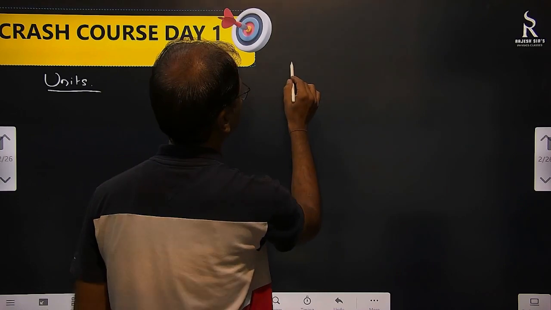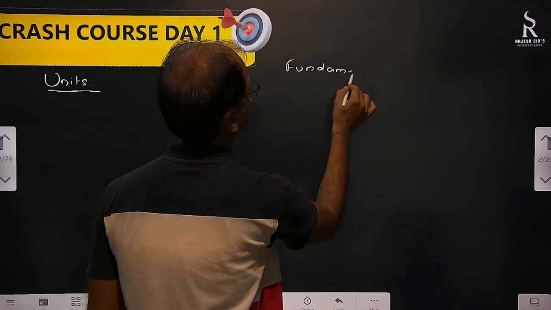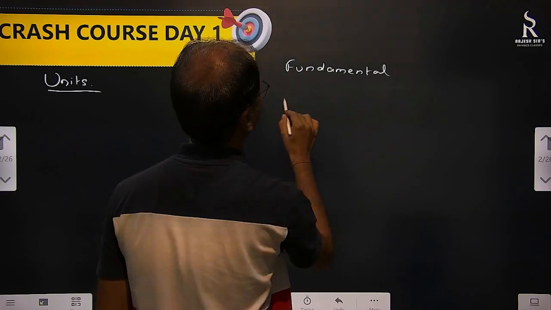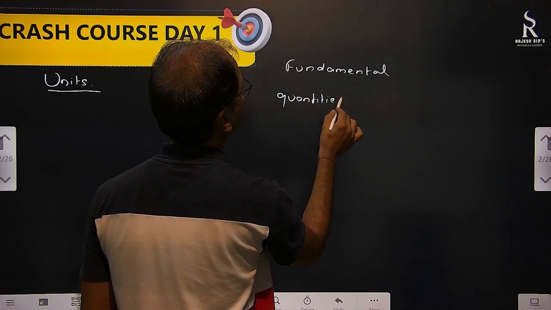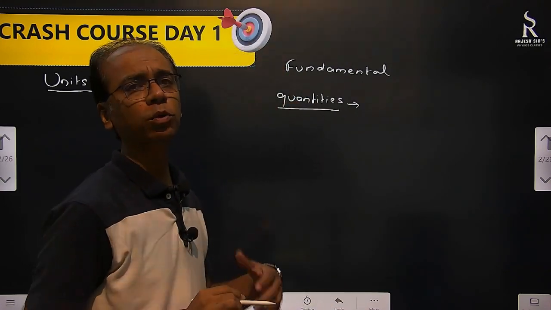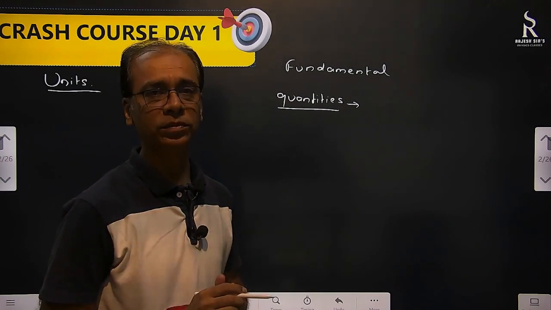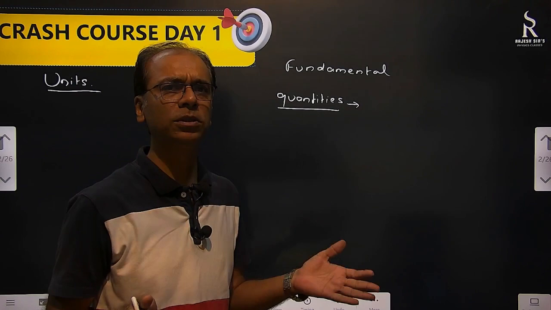We say that first is fundamental quantities. What are these fundamental quantities? Fundamental quantities are there means when you are measuring them, you don't have to look towards any other quantity. That means these are absolute quantities. Suppose I am measuring length, so I will simply measure length.